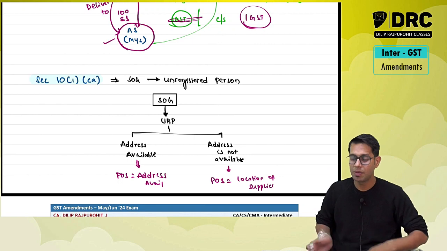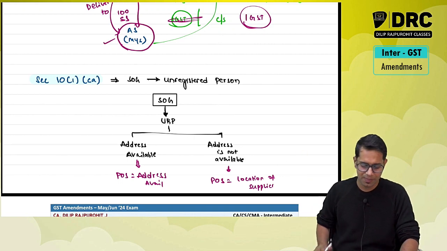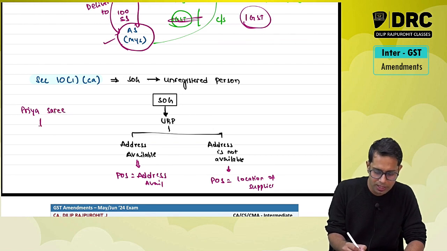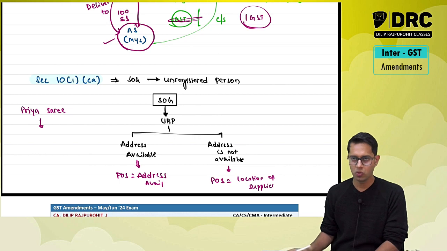Now, sir, can you please explain with an example? So this is the provision. Now let me explain with an example. Priya Sarees is supplying goods to whom? Say you are a person, you come to Priya Sarees.